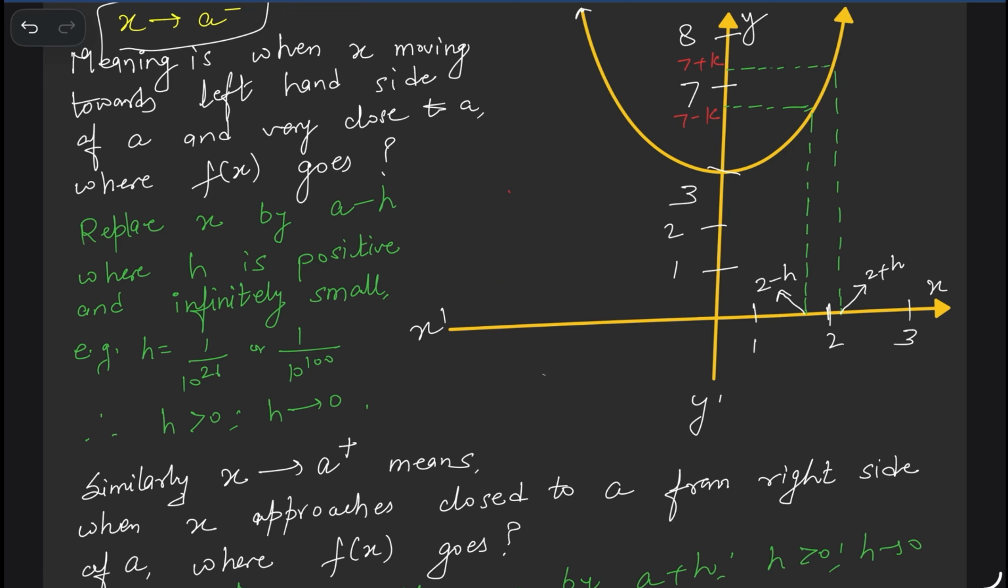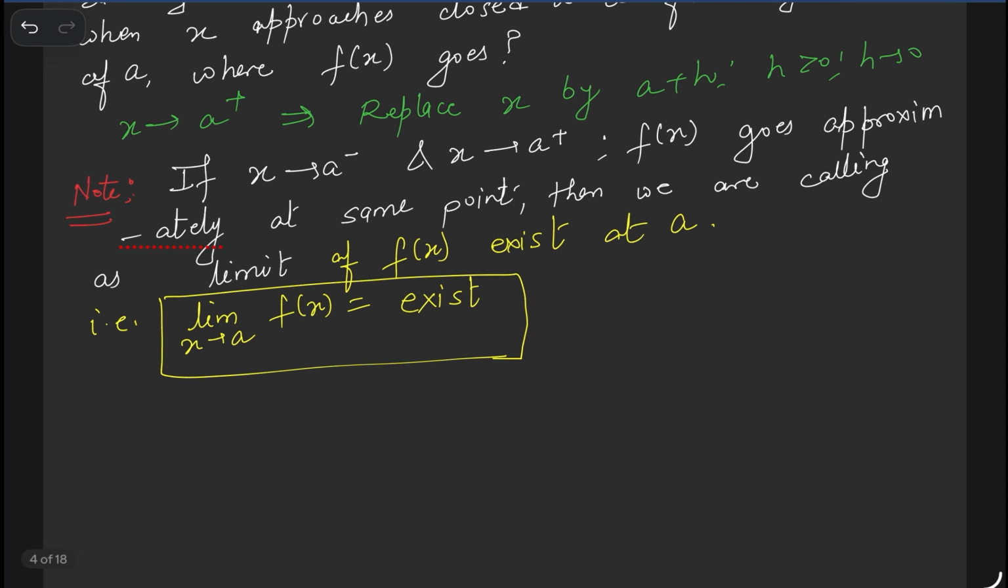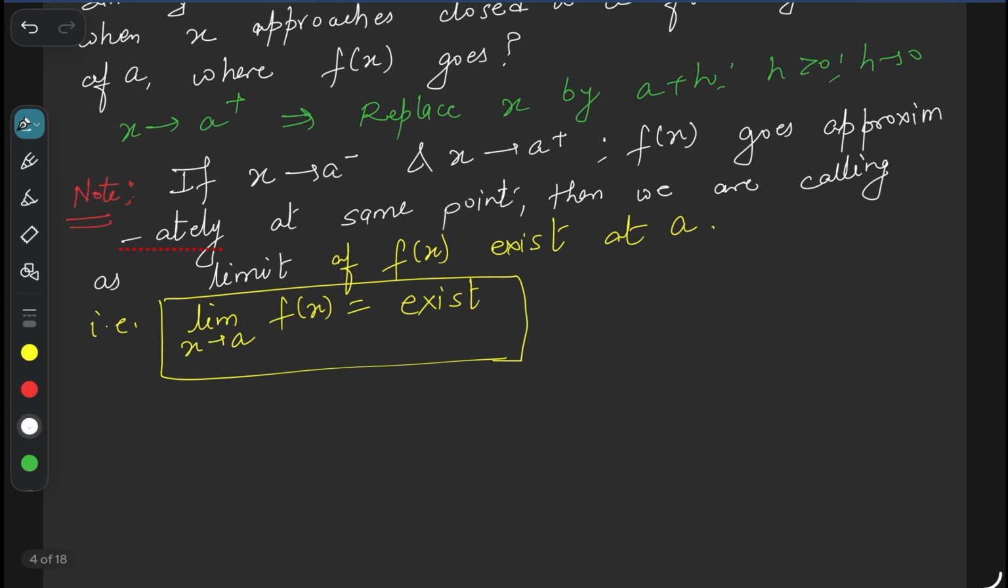Got it? For example, if you are writing anywhere limit x tends to 2 minus f(x), it means we need to approach this function from the left hand side of 2, right? The left hand side of 2, not 2 negative number or positive number. We will approach 2 from the left hand side.